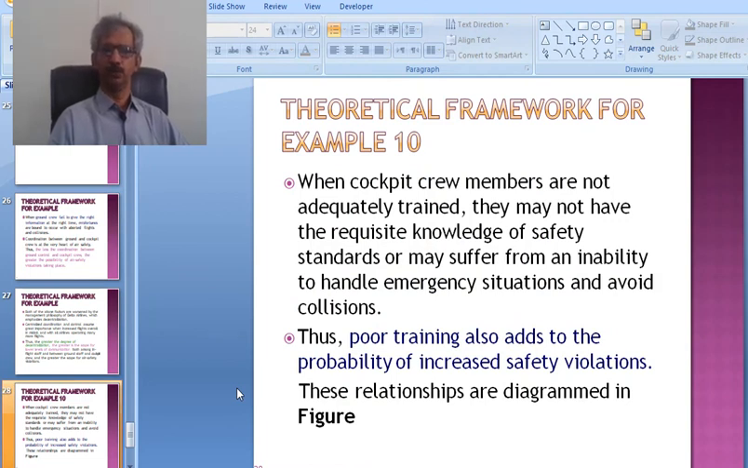So thank you for listening about the research process. This is the second part of the research process. In today's lecture, we have discussed the fourth and fifth steps of the research process, and hopefully we will continue this discussion in the next lecture.